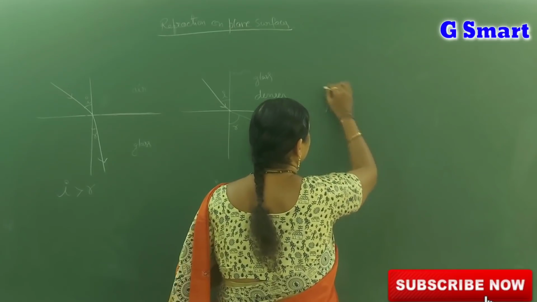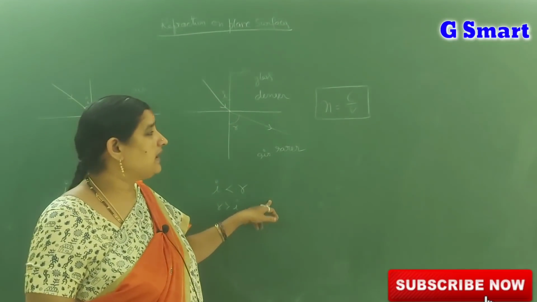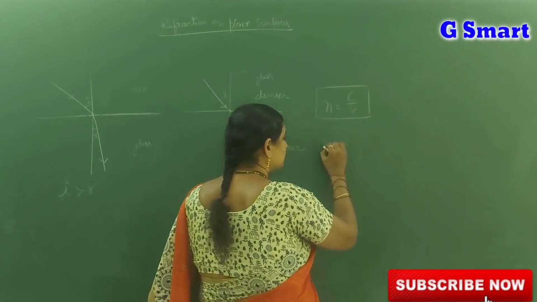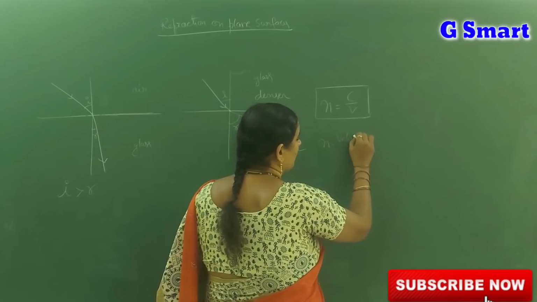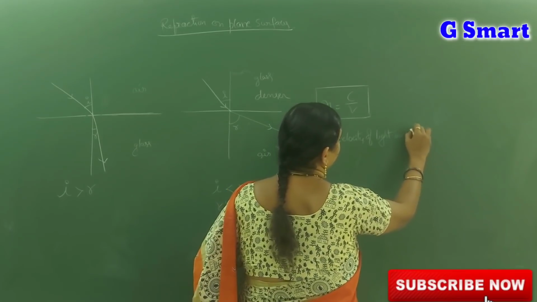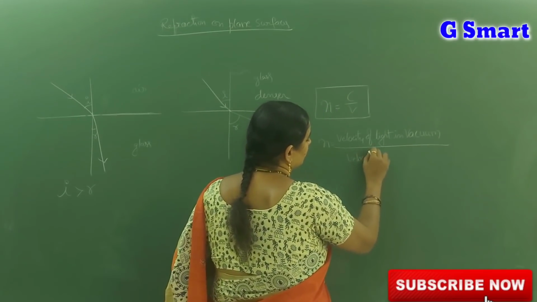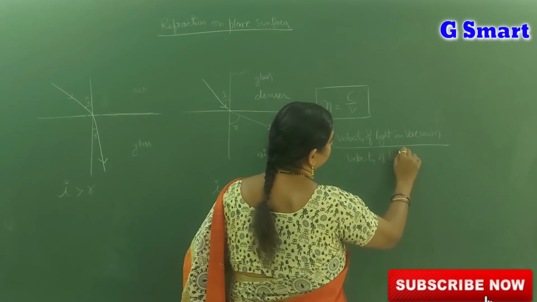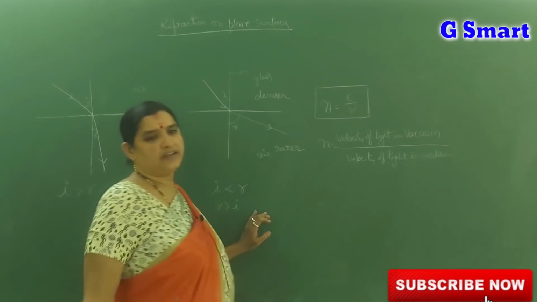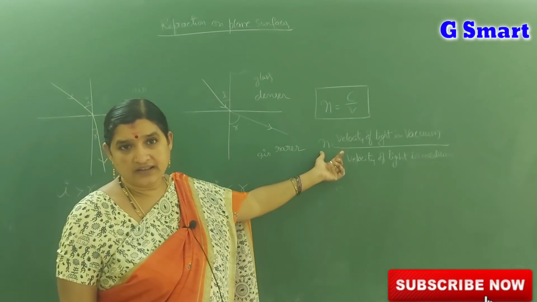n is equal to c by v. The formula is n equal to c by v. c means velocity of light in vacuum and v is the velocity of light in the medium. So the refractive index n is equal to the velocity of light in vacuum by the velocity of light in the medium. That is called refractive index n.